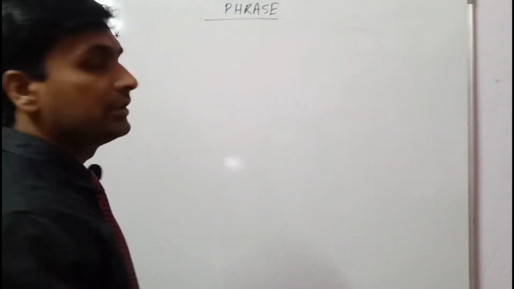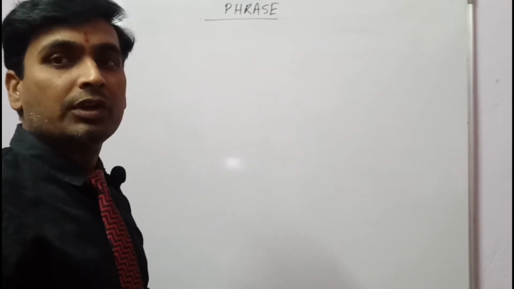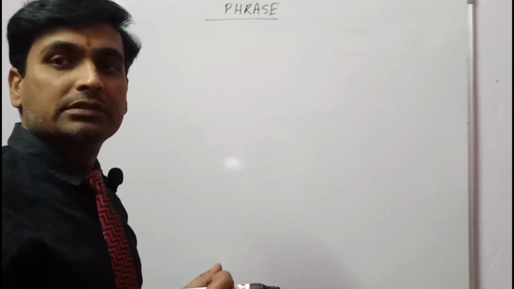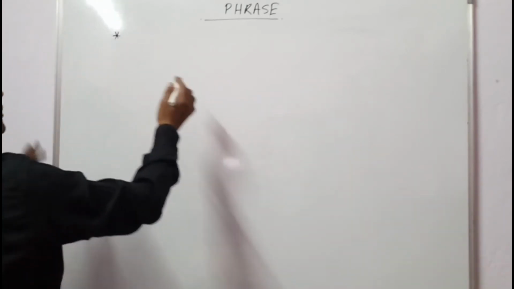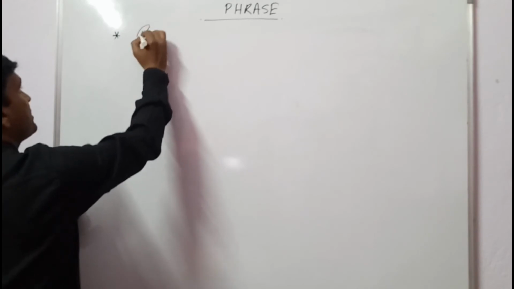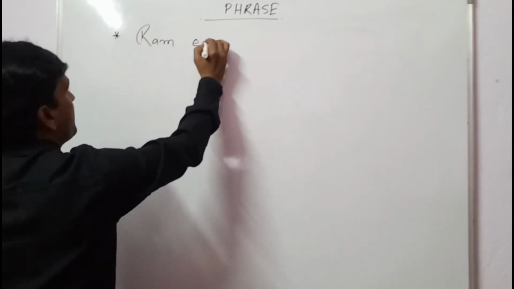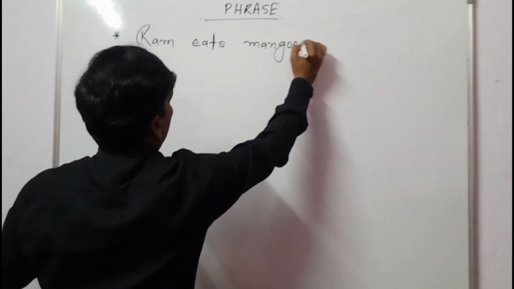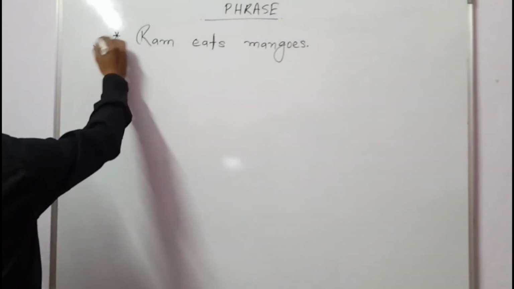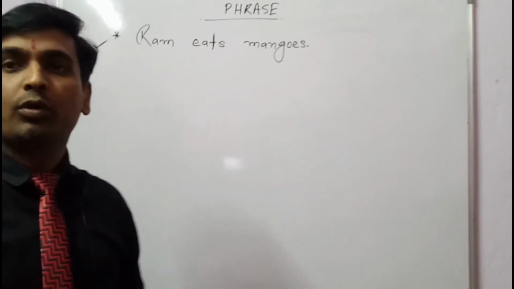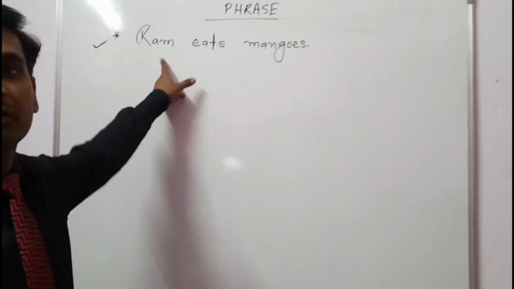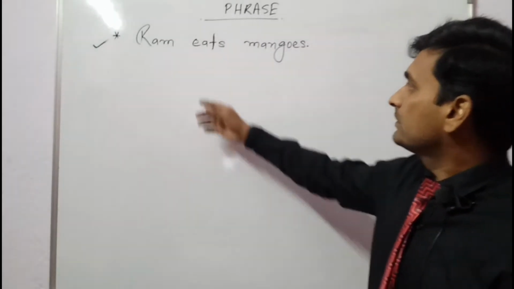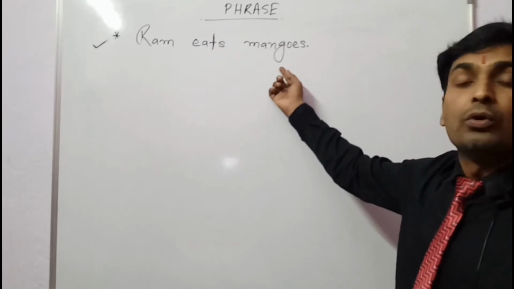So let's consider the first sentence that I am going to write on the board, and with the help of that we will be able to learn sentence and phrase. Okay. So here I am just going to write a sentence: Ram eats mangoes. Yeah, students, I hope you are able to see what I have done on the board. So here on the board I have written a sentence, Ram eats mangoes.